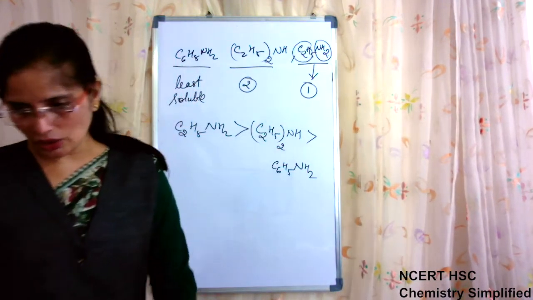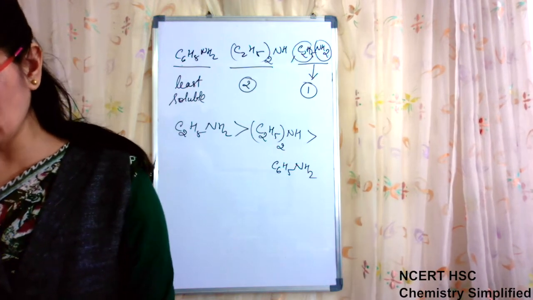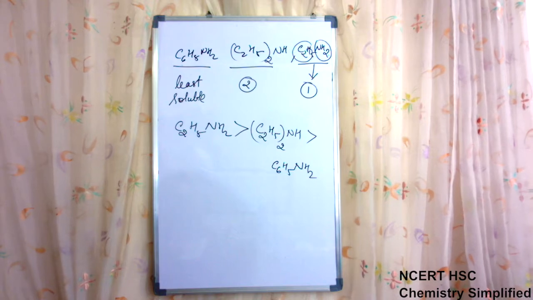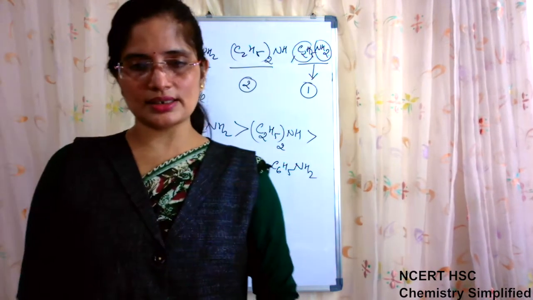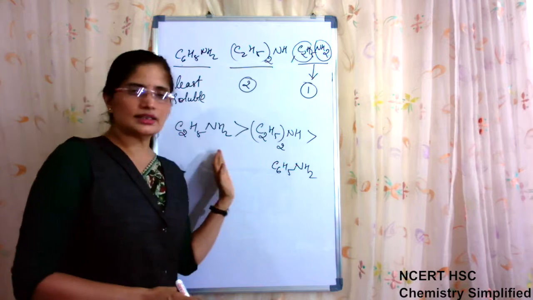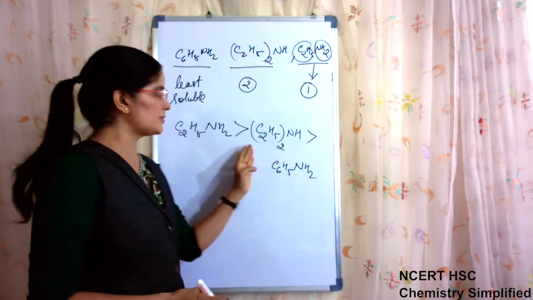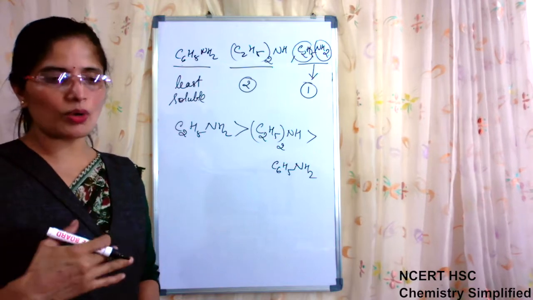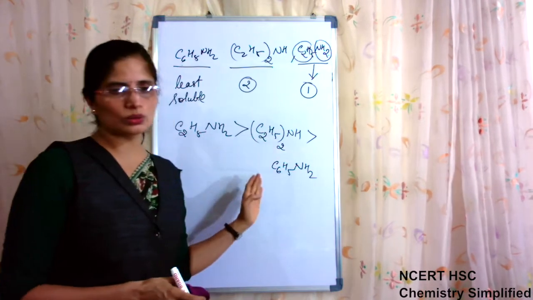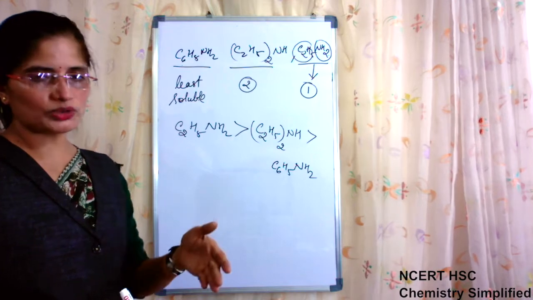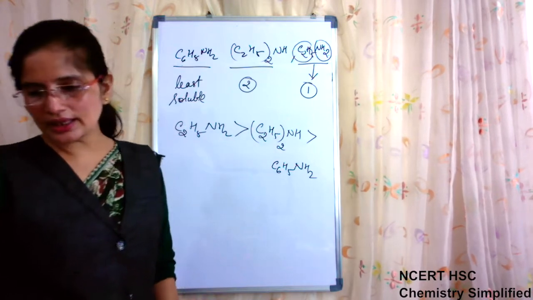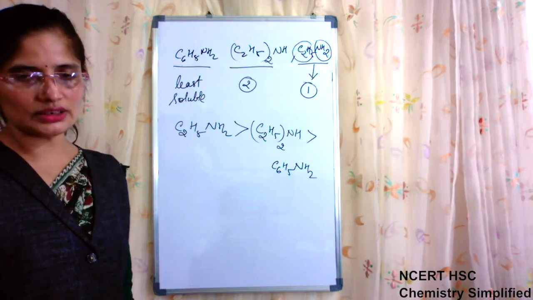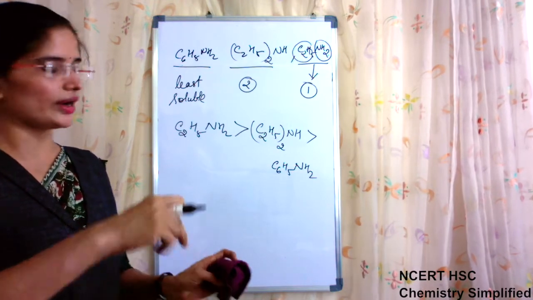and then comes C6H5NH2. Now, what was asked? Arrange the following in increasing order of solubility. Always remember what is asked in the question. If the answer is theoretical, writing it this way will not affect your marks. But if you have to choose from options, this sequence will go wrong. Four options are given and you have to select one. Then, since they are asking for increasing order, first you have to write the one which is least soluble, then more, and then the highest.